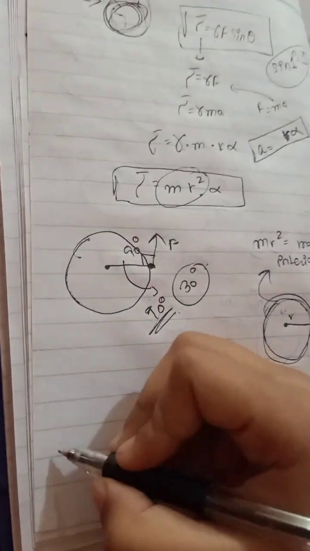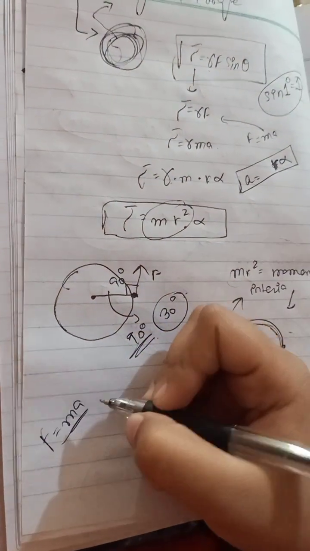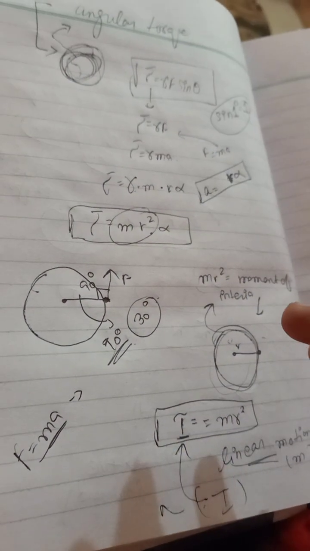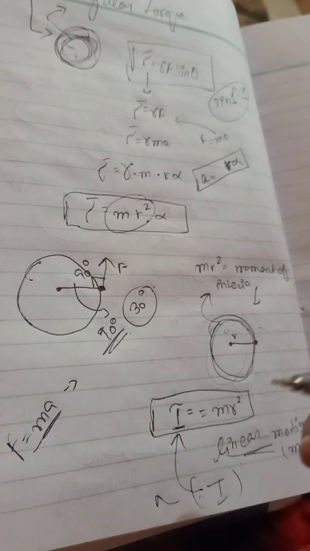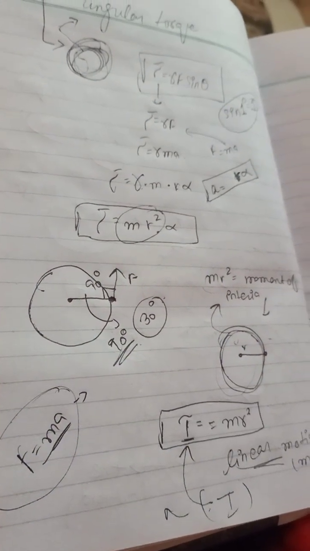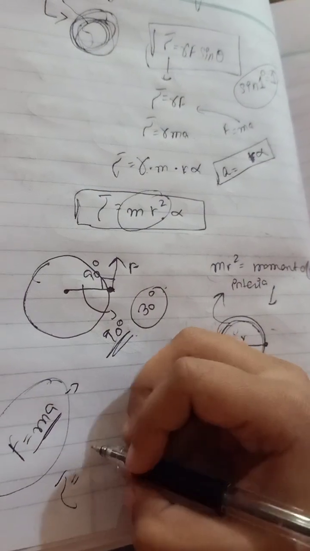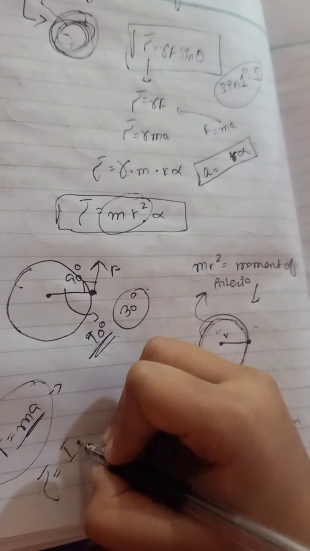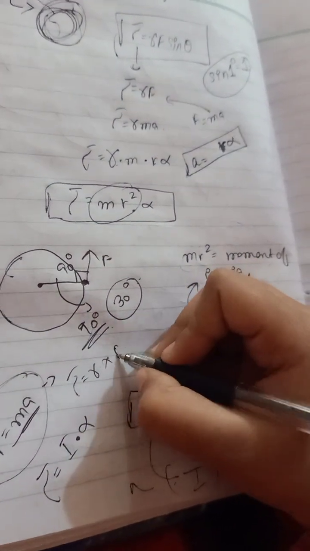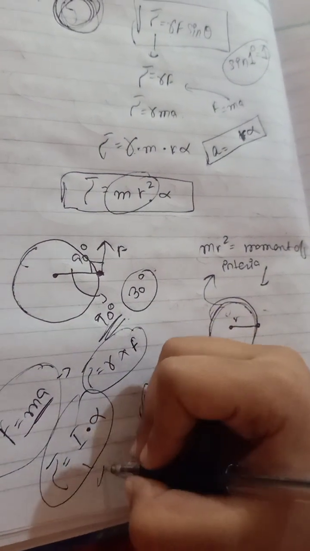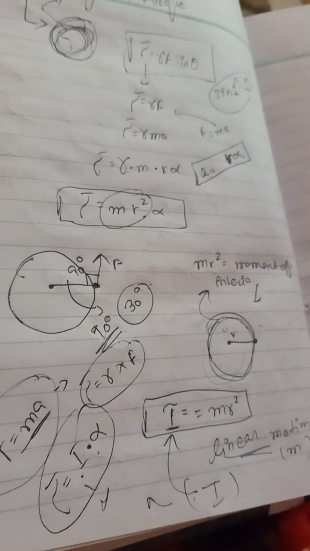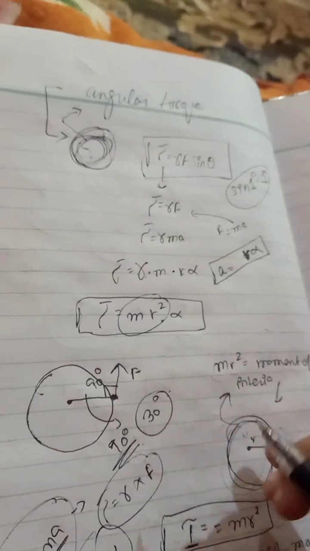From the second law we have got that F is equal to ma, but that was under linear motion. Here the torque is applied on a circular motion, so we can write torque is equal to the moment of inertia dot alpha. Like we had the formula torque equals r into F, we also have another torque formula, that is moment of inertia into alpha. So this was about the angular torque.